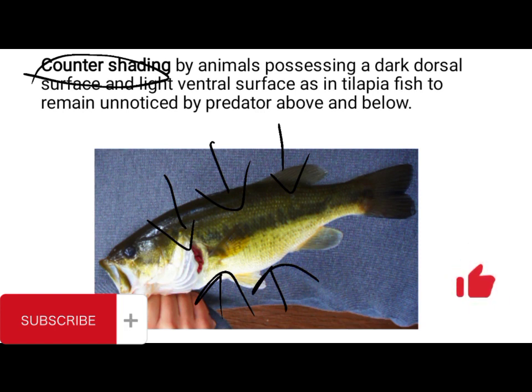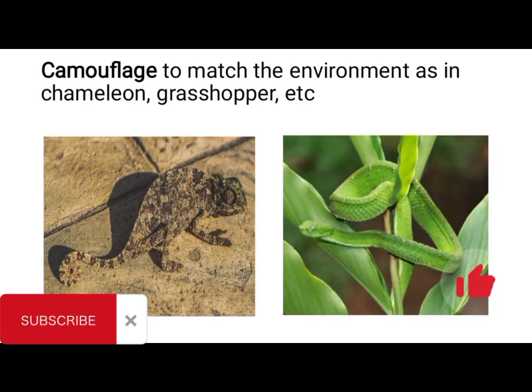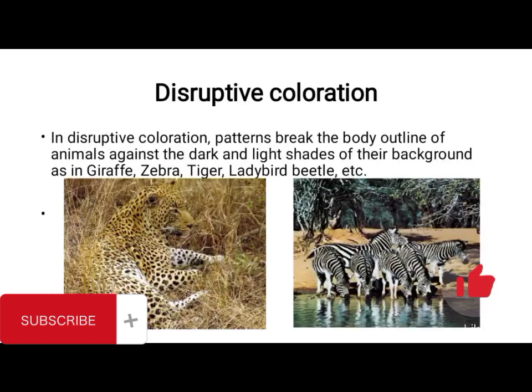So that's counter shading. Then you also have camouflage. You are familiar with camouflage, and camouflage simply means when a particular organism or species changes its color to match the color of the environment. That is commonly seen in grasshoppers, in chameleons, in snakes, and so on and so forth.